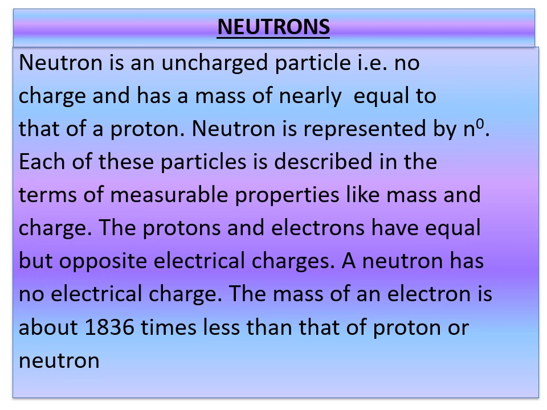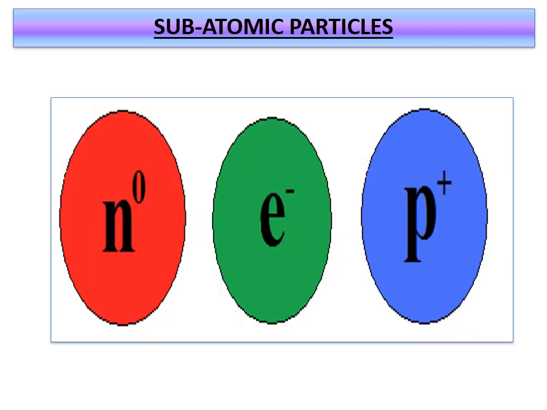And one more point you have to remember is the mass of an electron is about 1836 times less than that of a proton or a neutron. Or you can remember 2000 times less than that of a proton or a neutron. Okay, so on the whole, the subatomic particles neutrons, electrons and protons are represented as N0, E minus, P plus. If an atom consists of subatomic particles like proton, neutron and electron, how they are arranged in an atom can be studied by the structure of an atom with different atomic models.